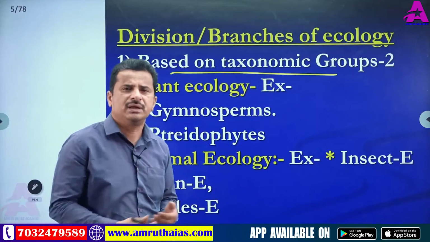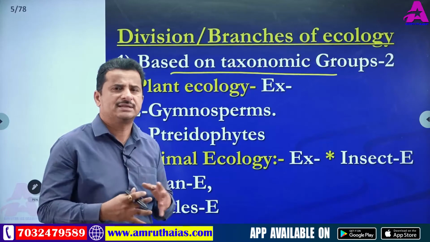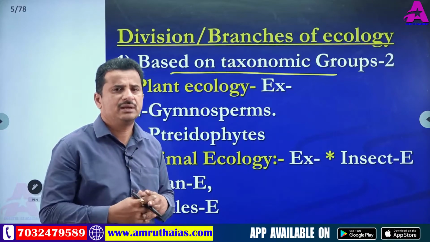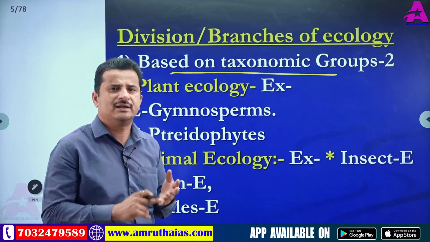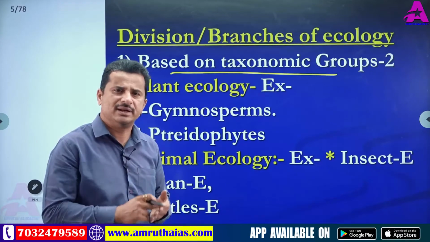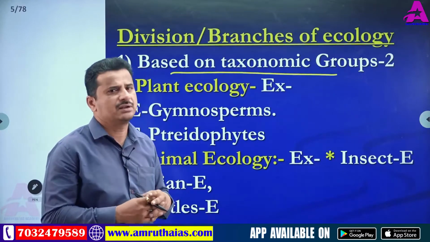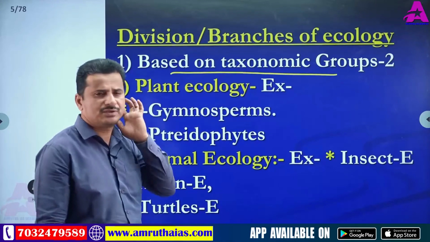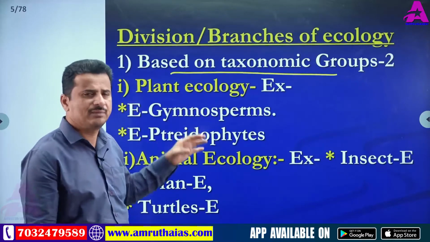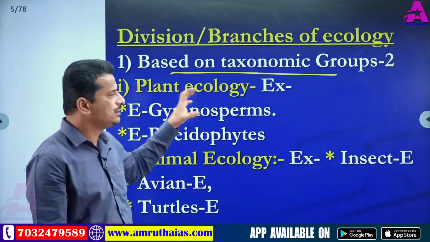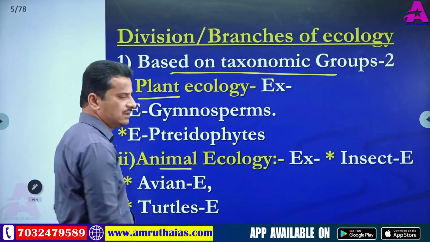Taxonomy means the study of classification and position. So it is the study of an organism's classification: its phylum, class, order, family, etc. Where it is present, the position of the organism in that classification, that is nothing but taxonomy. So based on taxonomic positions, ecology has two types: first plant ecology, second animal ecology.